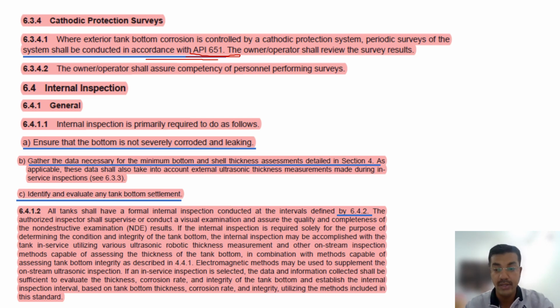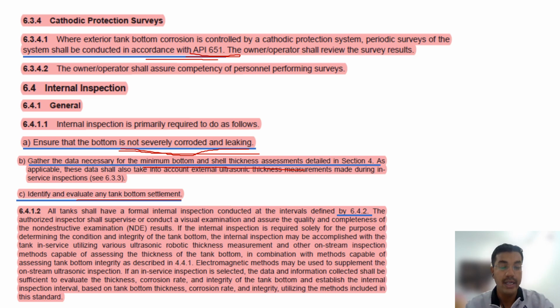And what are the criteria we already got. Remember, for internal inspection there are open book questions they usually ask. There is also a 10, 20, 30 rule that is usually asked. So what is it saying? Ensure the bottom is not severely corroded and leaking. For internal inspection, check the tank bottom is not corroded and leaking. Gather the data necessary for the minimum bottom and shell thickness assessments. Identify and evaluate any tank bottom settlements.